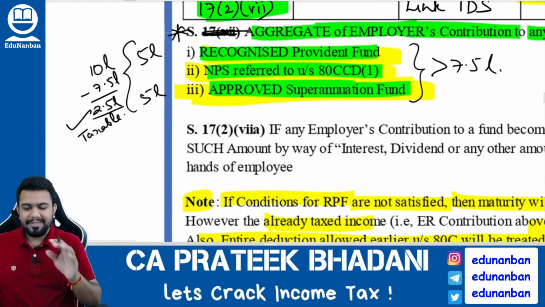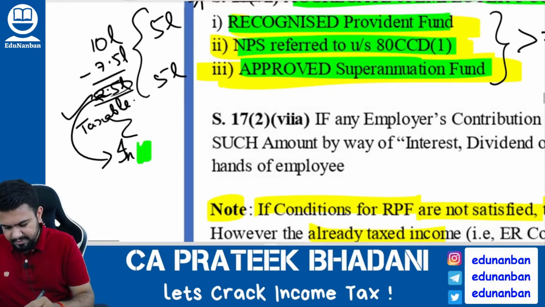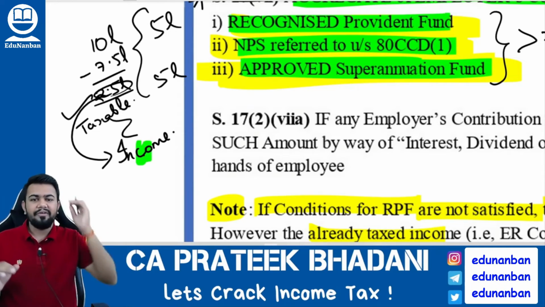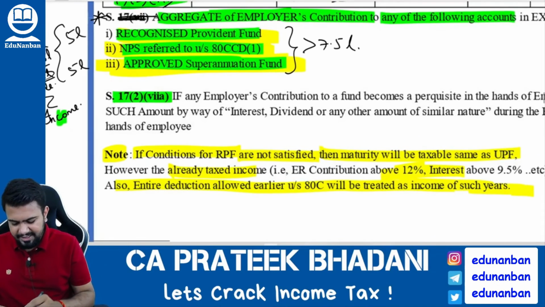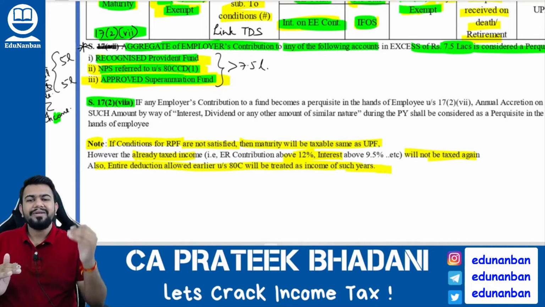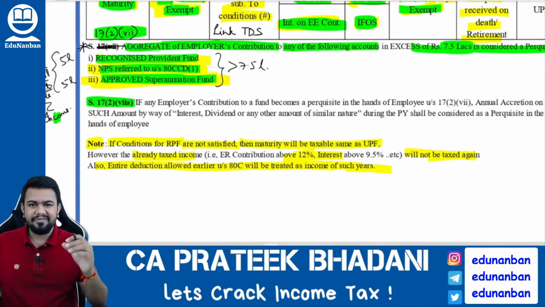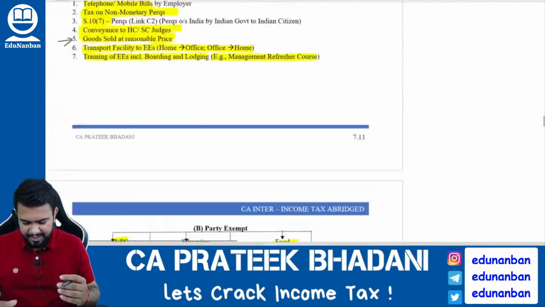And not only this, the interest or income that is received on this excess amount, this 2.5 lakh rupees, then such income also will be taxable. In section 17(2)(vii)(a) it is given that on such amount over 7.5 lakh rupees, whatever income is received also will be taxable. Now how to calculate that income?